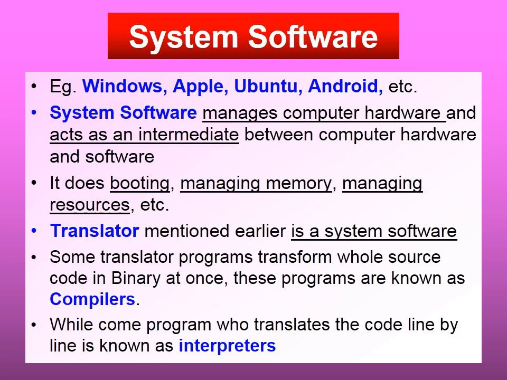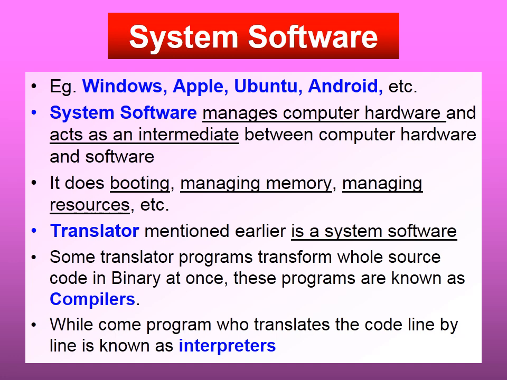Some translator programs transform whole source code written in a programming language into another computer language, that is binary language, at once. The transformed, that is translated code, is later executed to obtain the desired results. These programs are called compilers.